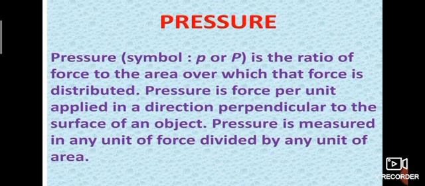Firstly, increased wind speed is accompanied by reduced air pressure. When the wind increases its speed, what happens there? The air pressure will be reduced. Then air moves from a region of high pressure to a region of low pressure. How does the air move? From high pressure to low pressure.